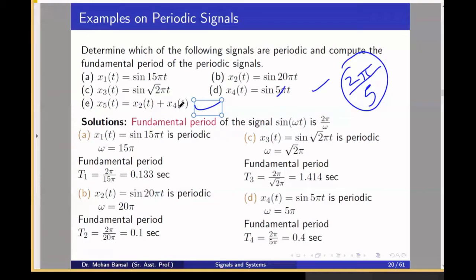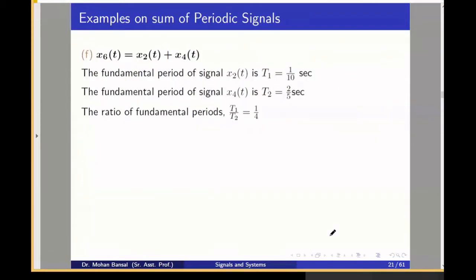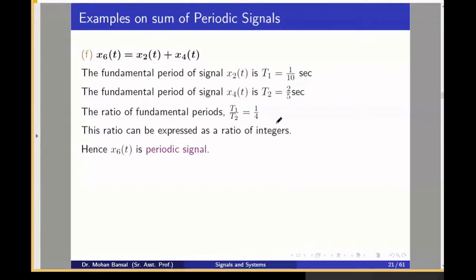Okay. And the question asked is x5(t) = x2(t) + x4(t). What will be the fundamental period of the signal x2(t) + x4(t) if the signal is periodic? x2(t) is sin 20 pi t, x4(t) is sin 5 pi t. The fundamental period of x2(t) is 0.1 second. The fundamental period of x4(t) is 0.4 second. If you take the ratio of both, we will get 1 divided by 4.